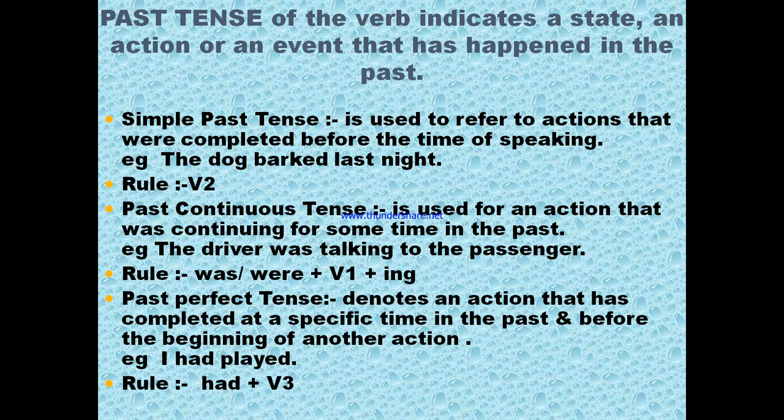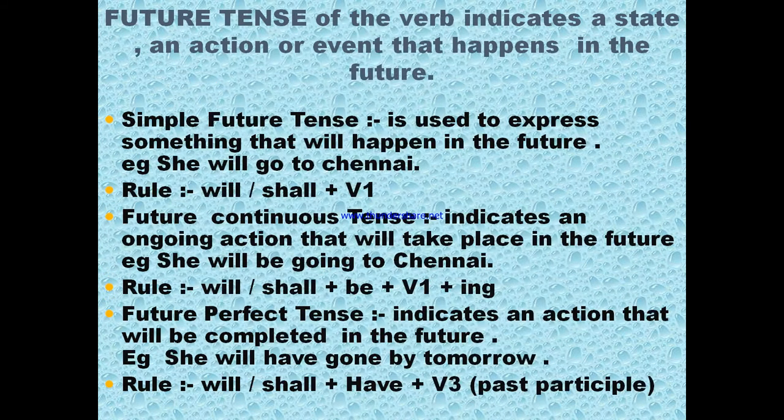Moving ahead, now the third tense is future tense. Future tense of the verb indicates a state, an action or event that happens in the future. The classification of future tense: simple future tense is used to express something that will happen in the future.